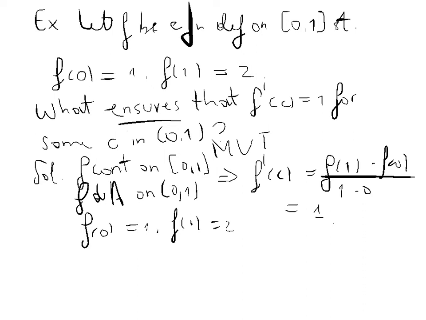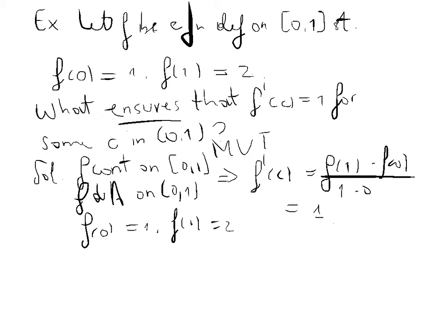But anyway, we have a function f which is continuous and differentiable, and if it satisfies this condition, for sure we know there exists a point c such that f prime of c is equal to 1. What I'm trying to say is that these conditions would tell us for sure that f prime of c will be equal to 1 for some number c between 0 and 1. So, therefore, what you just need is a function continuous and differentiable on 0, 1. And if this function also satisfies these conditions that you are saying, f of 0 equals 1, f of 1 equals 2, you will be in a very good position.